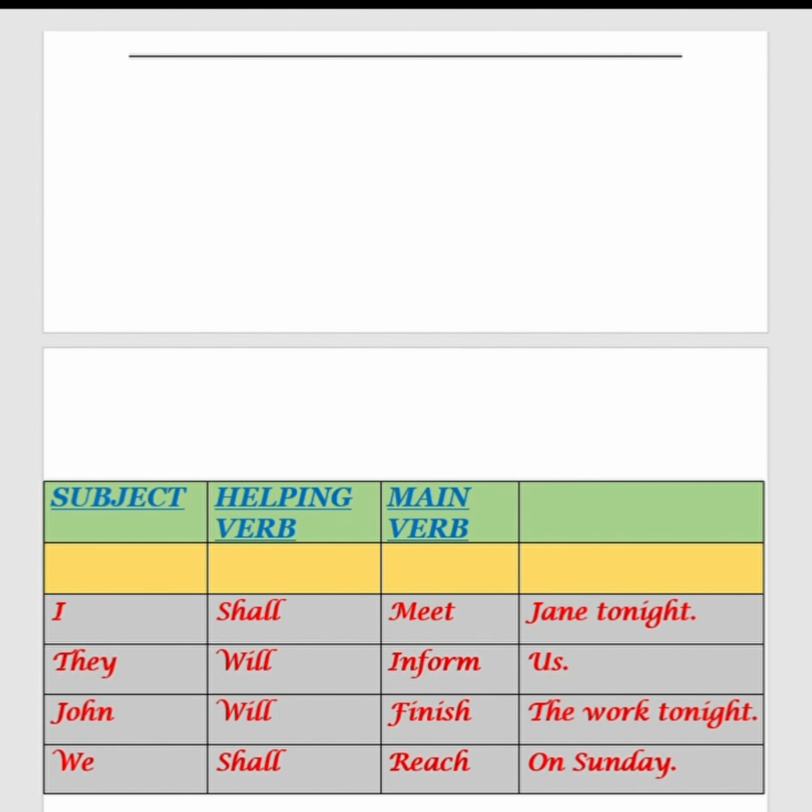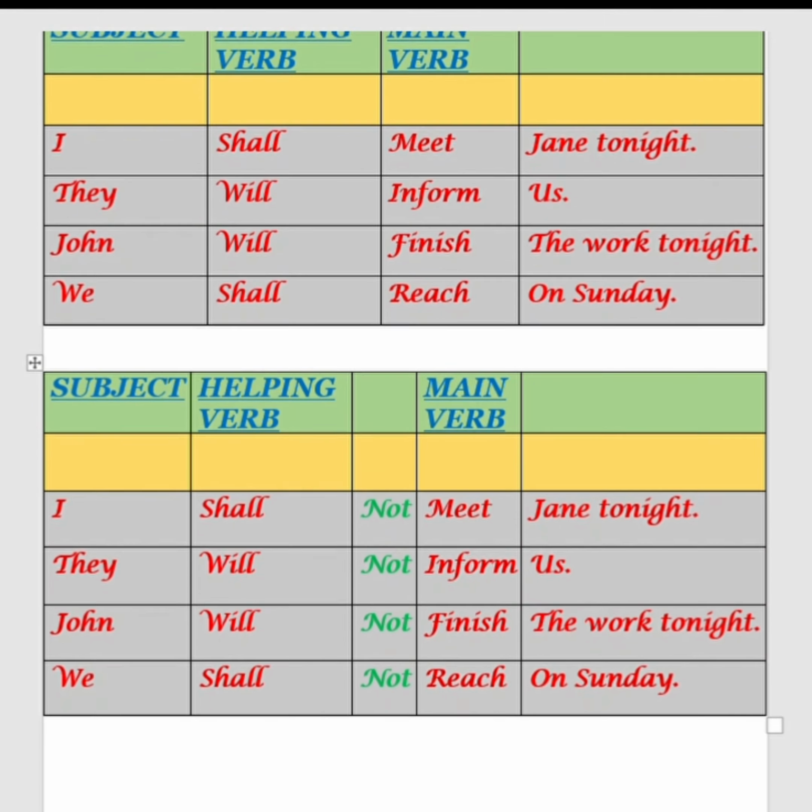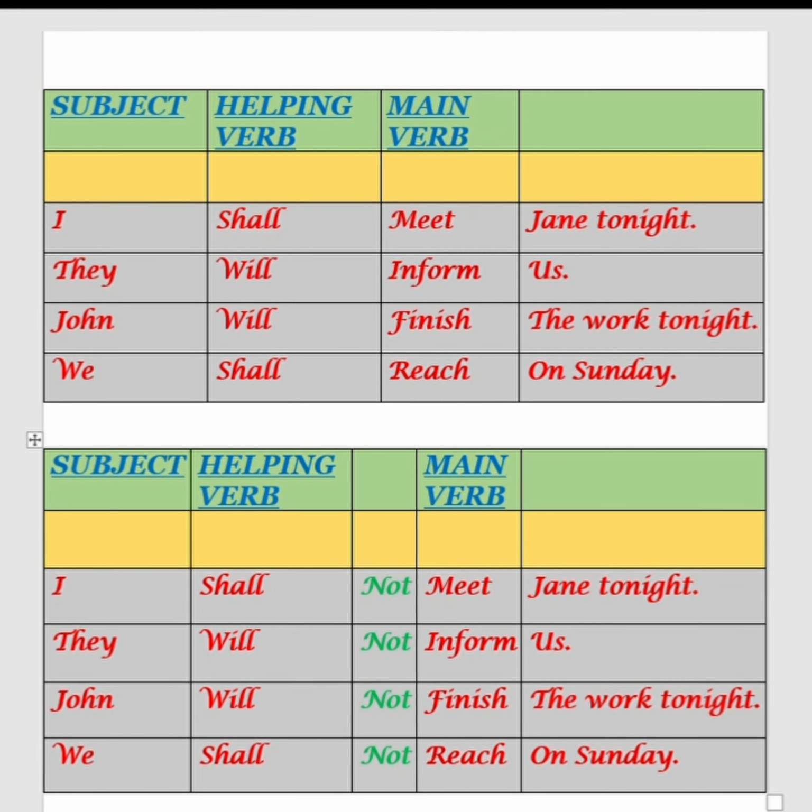Now to change a sentence in the simple future tense to a negative sentence, we add not between the helping verb and the main verb. Now look at the table below where not is mentioned.